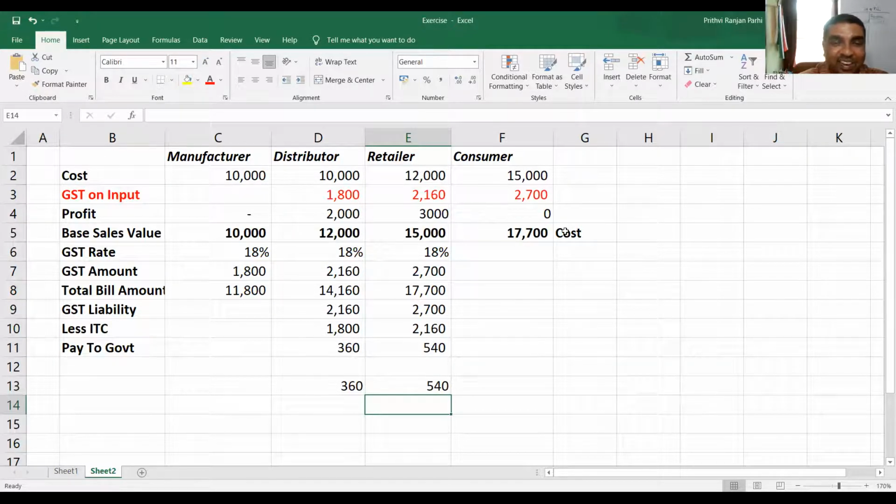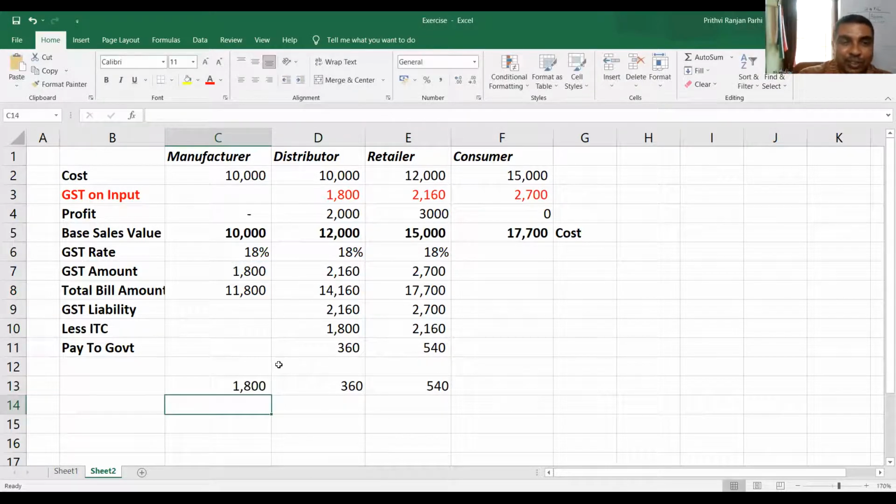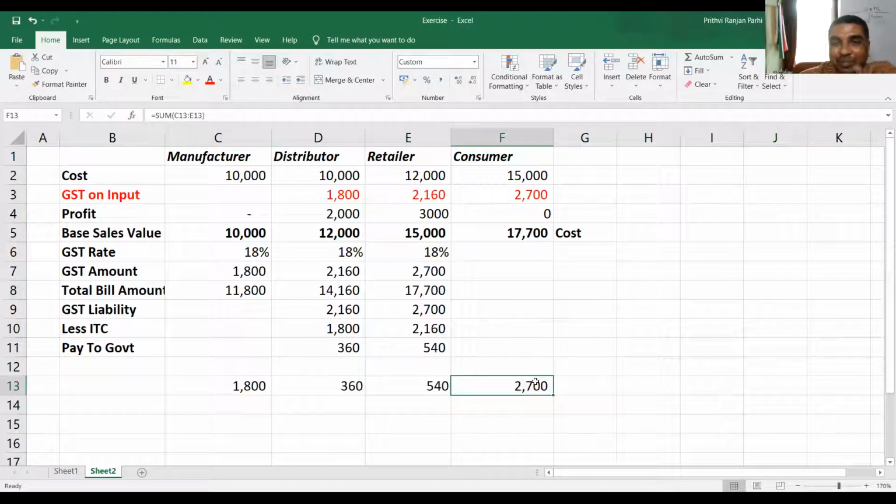Okay. And how much GST did the government collect? For the manufacturer, how much did it collect, you see? From the manufacturer, it collected 1,800. From the distributor, it collected 360. From the retailer, it collected 540. Total, if you see, the government got 2,700.